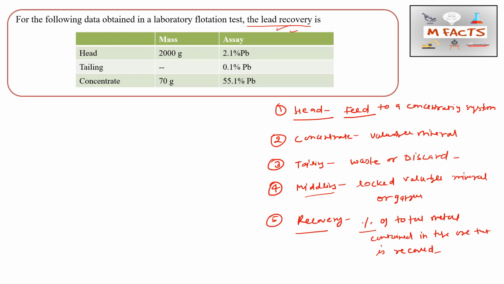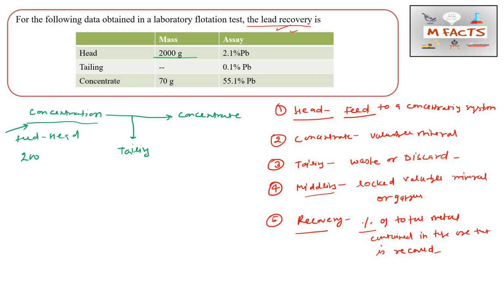To do this question, we should understand the flow chart of this process. Suppose we are doing the concentration process. After the concentration process, we get two types of product. The first is concentrate, and the other is tailing. In one of the earlier questions I have already told you this. In the concentration process, the feed is known as head. In this question they have given the head value, that is 2000 grams. This is the weight of the head, that is the feed.